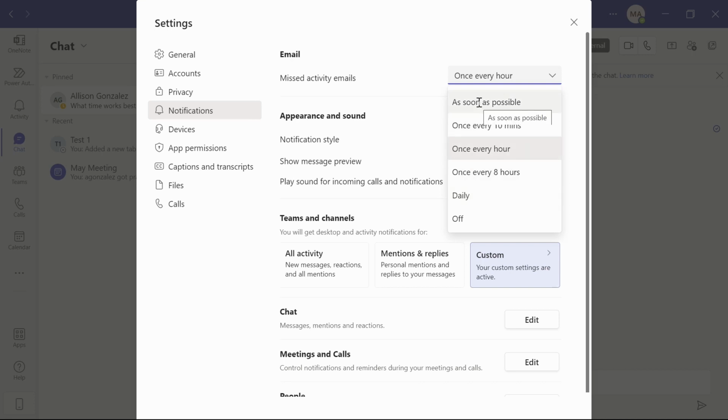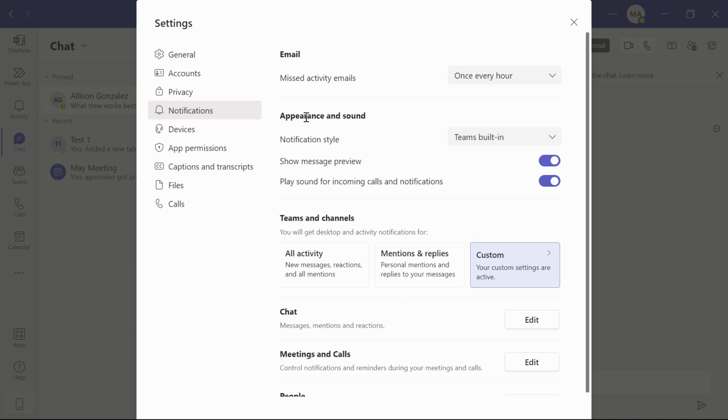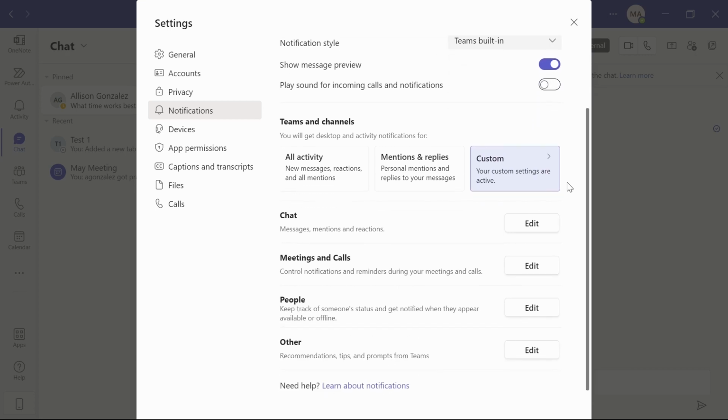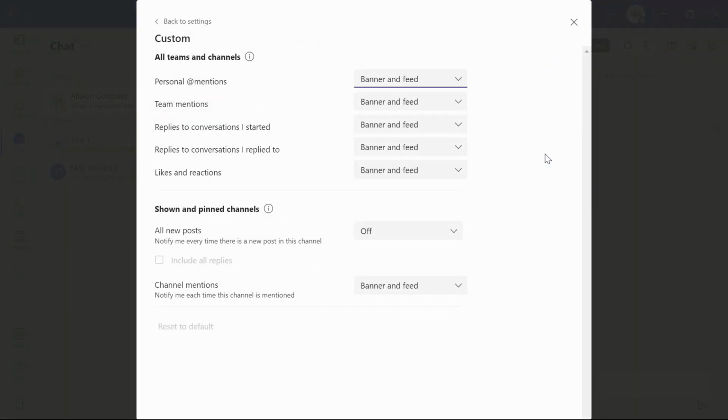Maybe you want it as soon as possible, and you can also even just turn it off altogether. You can also decide how you want those notifications to appear. The regular Teams built-in, or would you like the Windows style instead? You can show previews and also decide if you want sounds on or off for any incoming calls or notifications. And then for your teams and channels, you can decide if you want all activity, just mentions and replies, or have some custom settings where you can decide where you would get those notifications, as well as the different kinds that you can turn off as well.